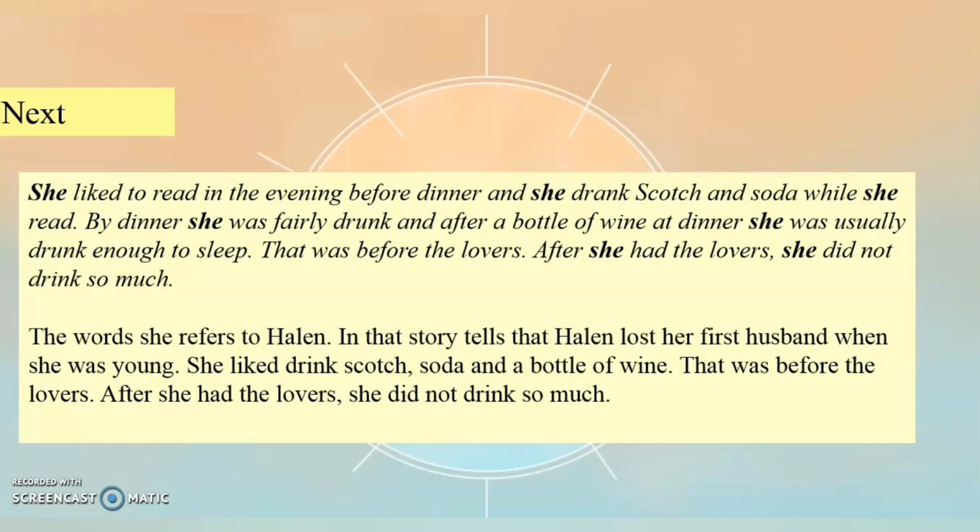In that story, it tells that Helen lost her first husband when she was young. She liked drinks, coats, soda, and bottles of wine. That was before the lovers. After she had the lovers, she didn't drink so much.